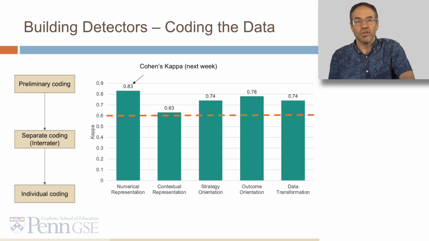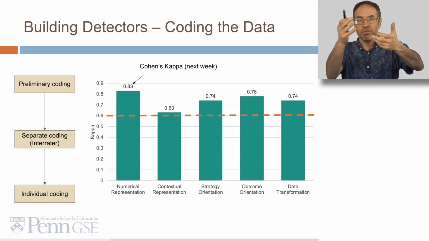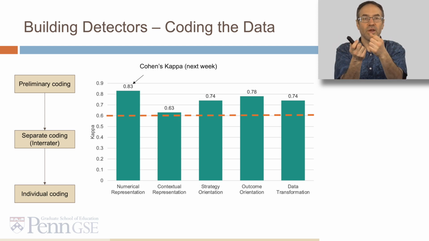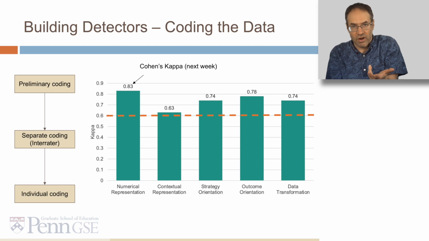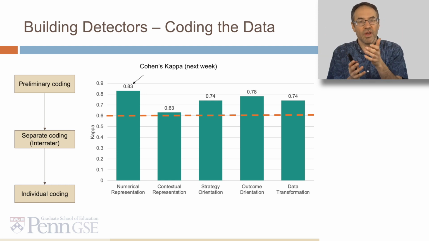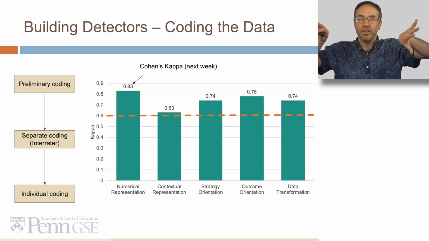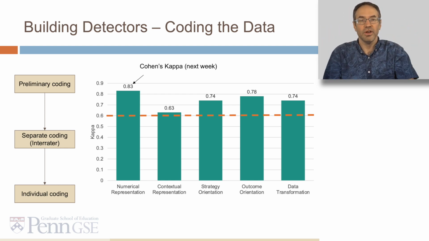Our first step in this process was to engage in some preliminary coding, more exploratory, where our human coders looked at the data and tried to see if they could identify these categories. We then had them engage in separate coding, where each of the two coders went off and coded the same set of clips separately, and then we checked them for inter-rater reliability. And finally, after they had achieved inter-rater reliability, we had them engage in individual coding until they'd coded a large